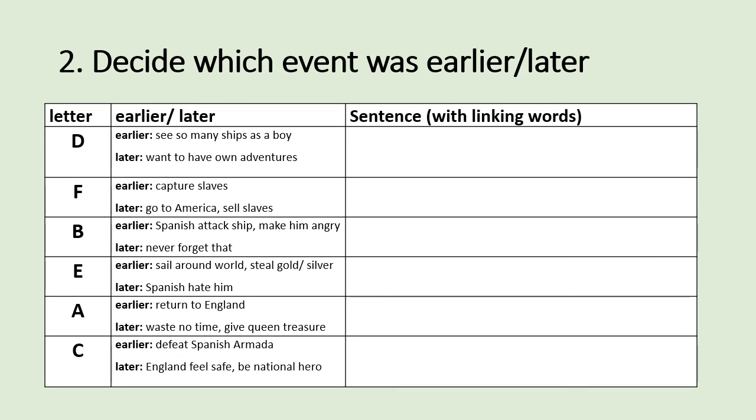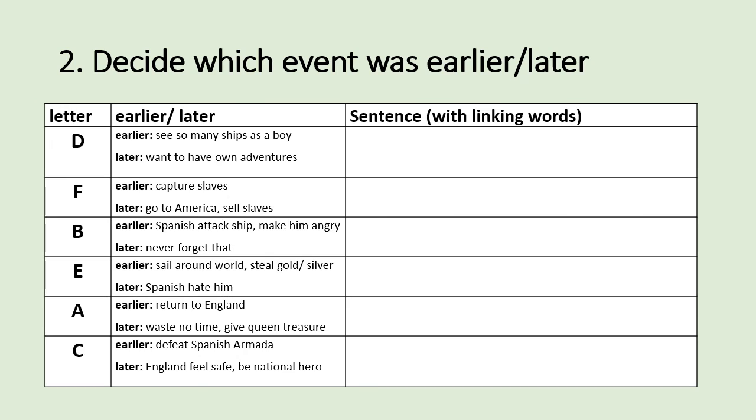Okay, so this is what your grid, if you made a grid, should look like now. In picture D, of course, we start with the early event of seeing many ships and the later event of wanting to have your own adventures.